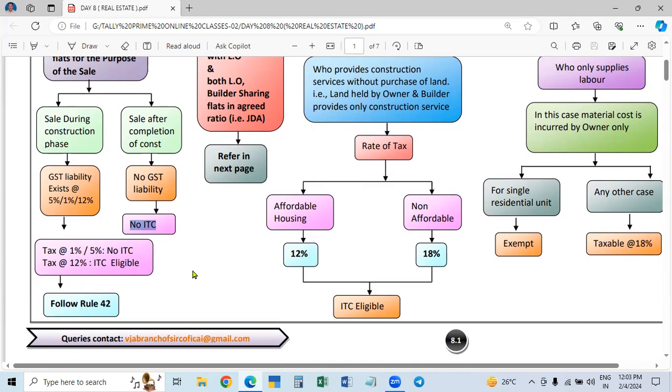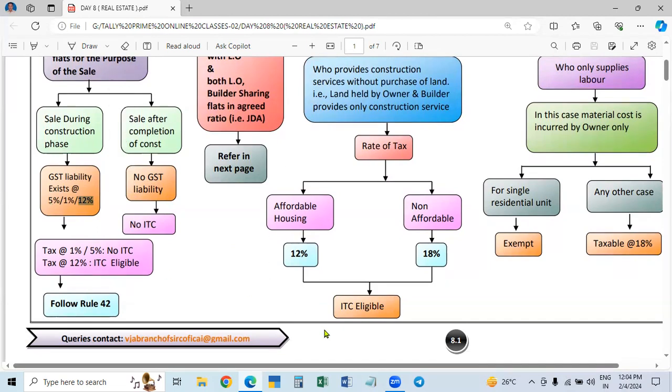So if there is GST liability, what is the rate of tax? I told you that in 2017 they introduced a 12% net effective rate. So that continues. But here, to encourage the residential unit, the tax is reduced for the residential unit. For commercial, it is not reduced. So for commercial, it was a 12% net effective rate and it continues the same. That is 12% for commercial buildings. For residential units, they made 1%